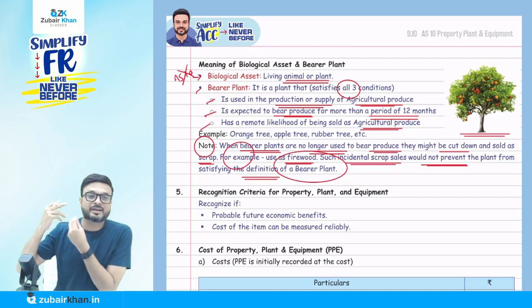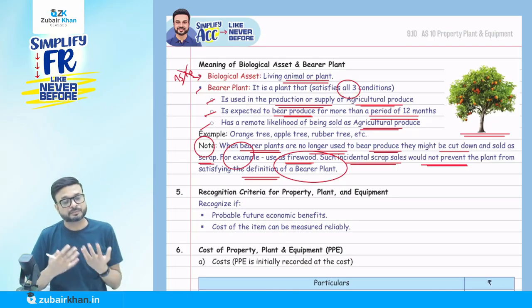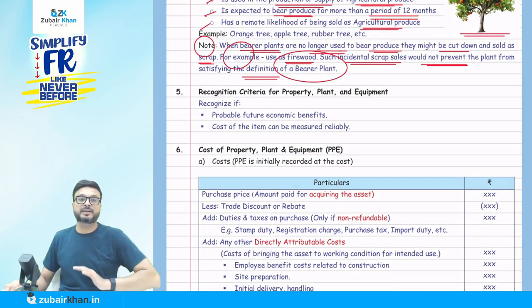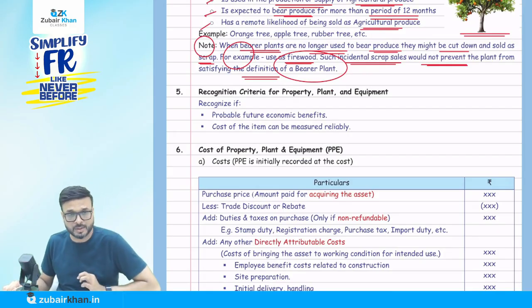When we cut it down, that's a different thing, we are going to de-recognize it from the books of account, but while we are still using it, we are going to call it a bearer plant. Now, we discuss what is meant by PPE. PPE is a tangible item held for use in the production or supply of goods or services, or for rental to others, or for administrative purposes.